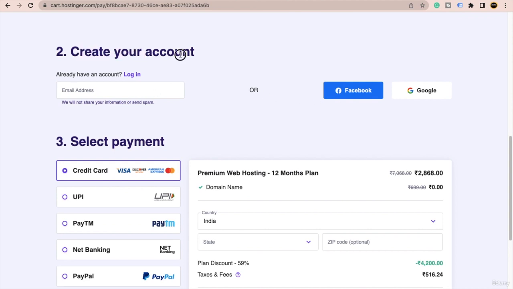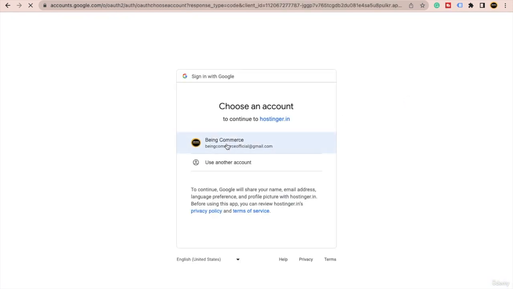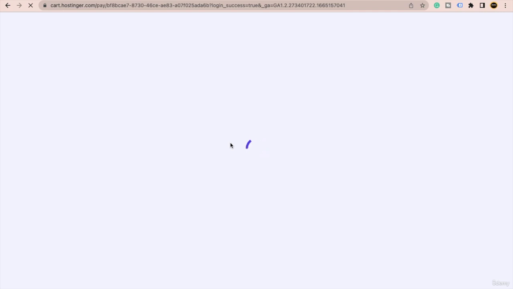And from here, you can create your account. You can put your email address, or you can directly sign up using Google or Facebook. In my case, I am taking Google, if it allows me. Sometimes Hostinger creates problems, and just give it permission, and then it will automatically create your Hostinger account and you don't have to do anything. Okay, very simple. Let's wait.